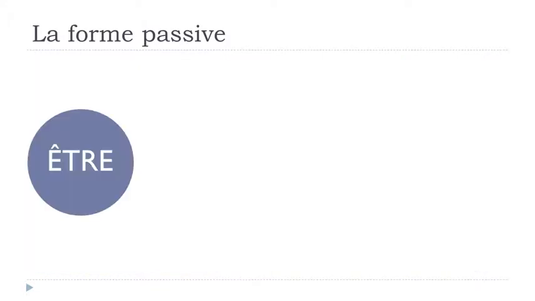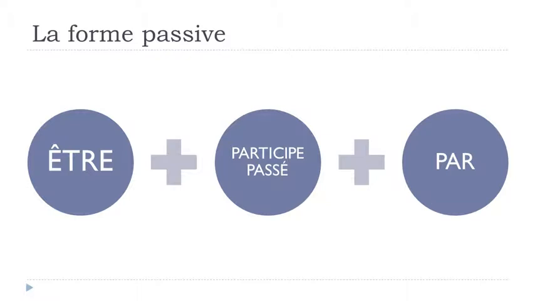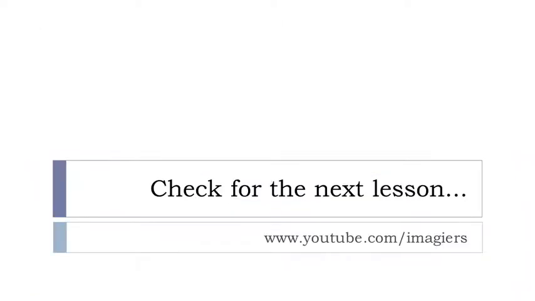Okay? So remember, être, then participe passé, then par. Don't forget this par because it's quite important. Okay, and this will be the three elements that you will need to use to construct this forme passive. Okay, I hope it was clear.